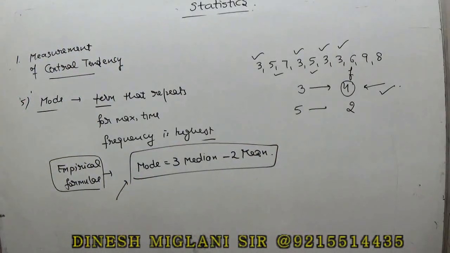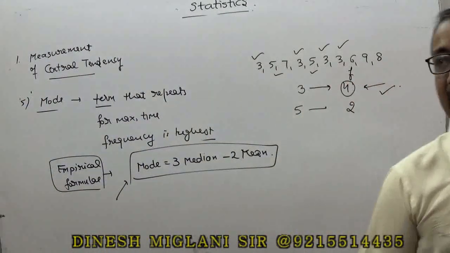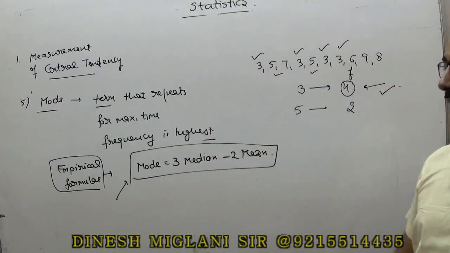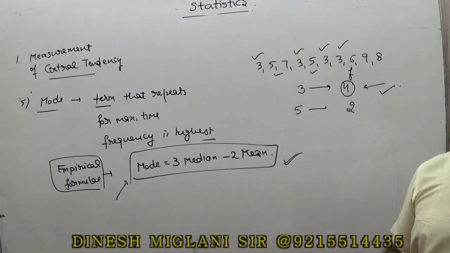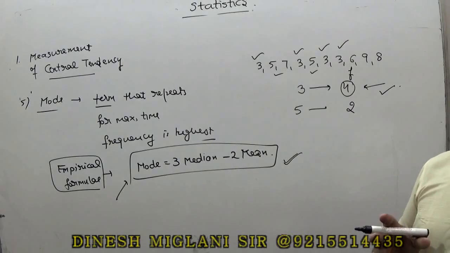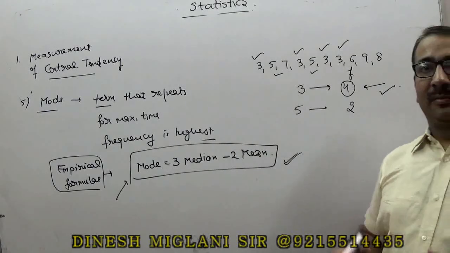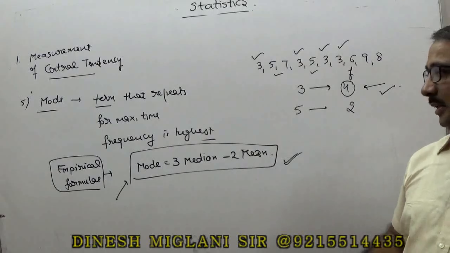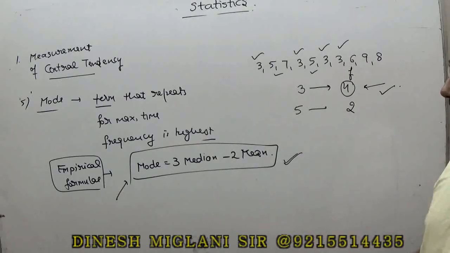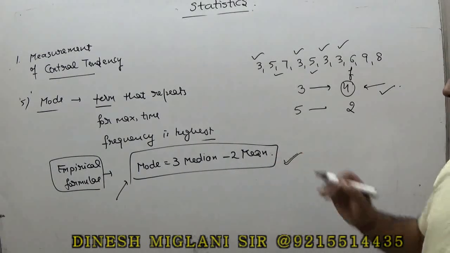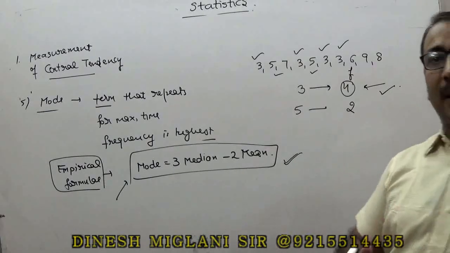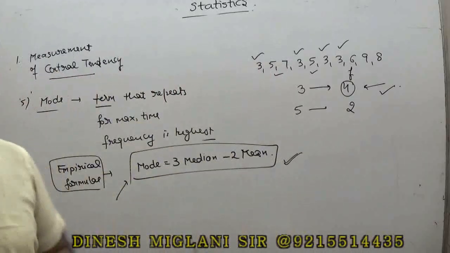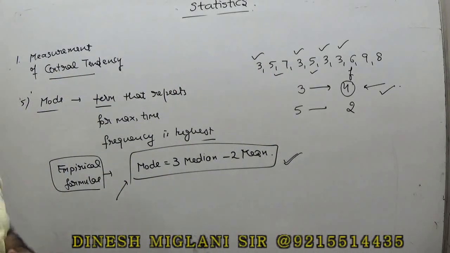Any data is given, like the mean and the median is given, and you may be asked to find out the mode using that empirical formula. The term empirical itself means any result that you established by reviewing a number of sets. That is the empirical formula that says that mode is equal to thrice of median minus twice of mean, right? So this is the first part of statistics in which we have understood the measurement of central tendency.